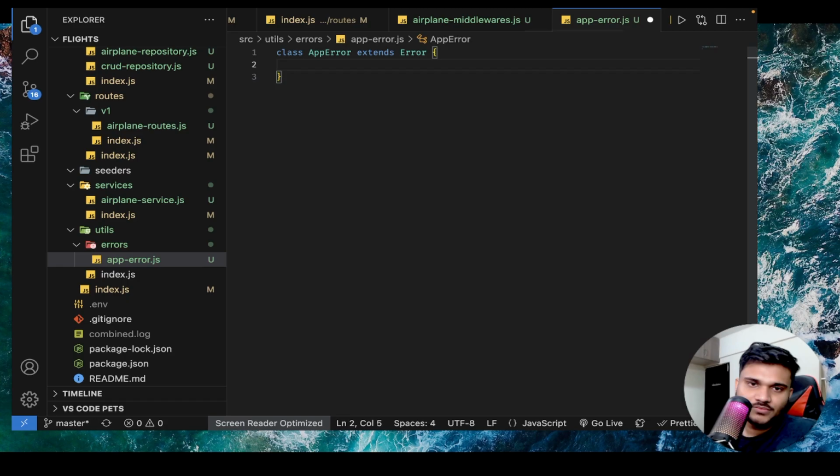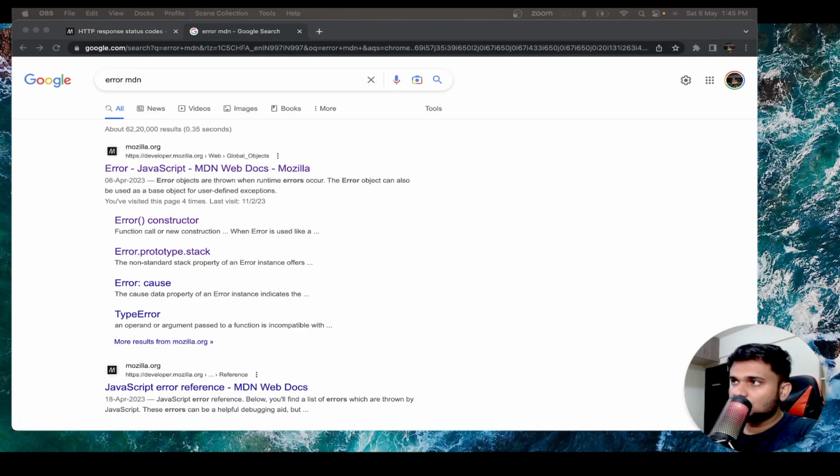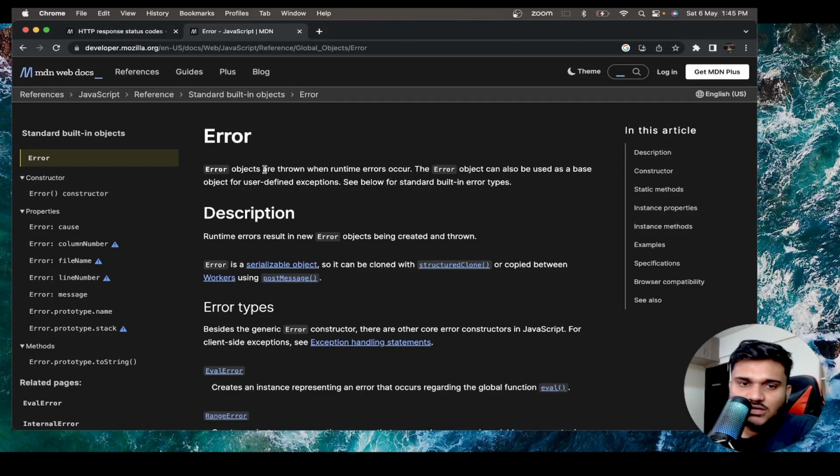So let me show you. There is an error class in JS, right? What you can see is that there is this error class of JavaScript. You can actually extend this class in order to make your own custom error class. You can see the error object can also be used as a base object for user defined exceptions. So we can technically define our own class that will be more consistent, and every time the user gets an error, they will get a consistent error.